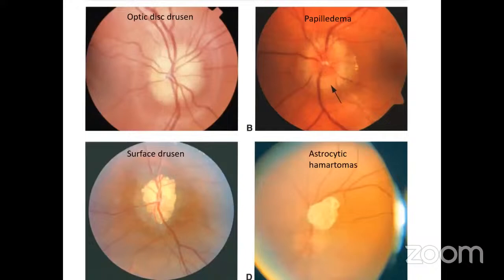This is a picture showing optic disc drusen. The first image shows optic disc drusen. The second is showing papilloedema. We can clearly see there is disc edema and opacification of the peripapillary RNFL. The third shows a surface drusen, and in the fourth image, we can see the astrocytic hamartoma.